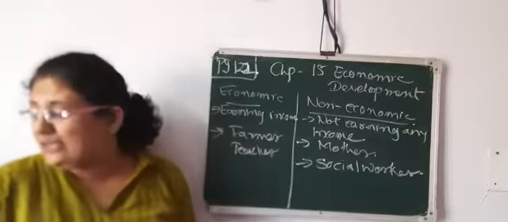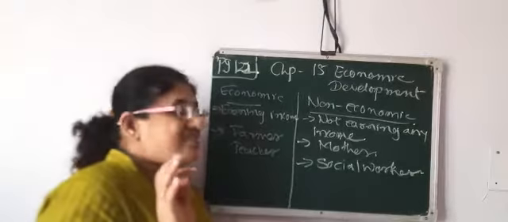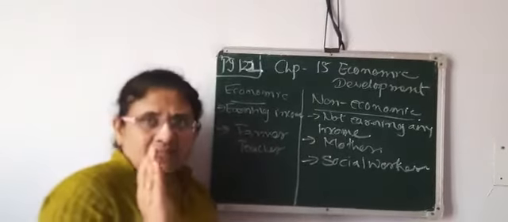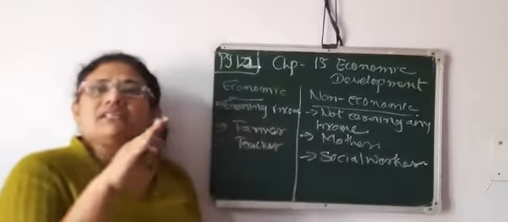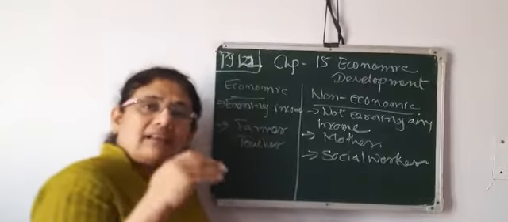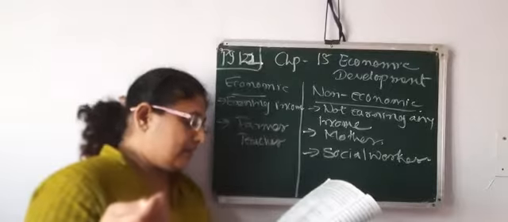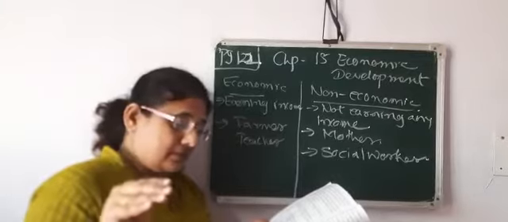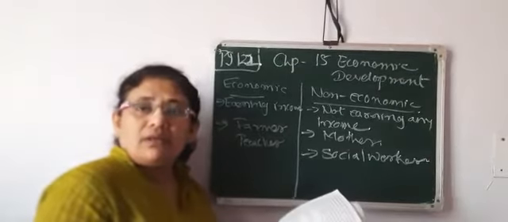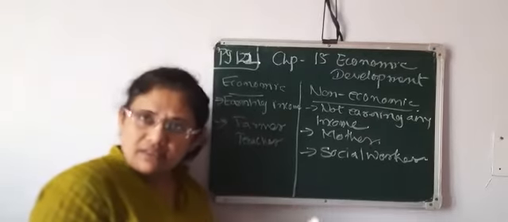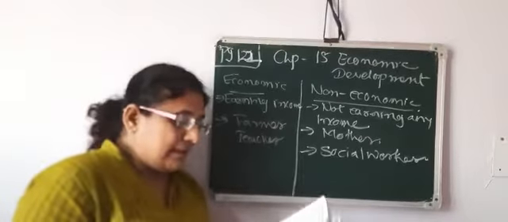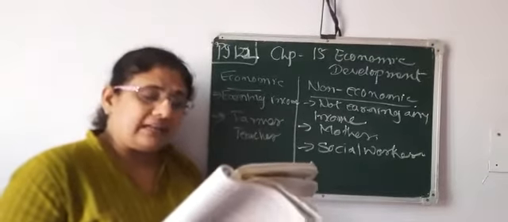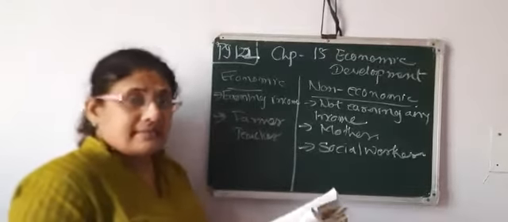Now the structure of the Indian economy. When we talk about the structure of the Indian economy, the structure is divided into three sectors. Three sectors where the activities are completely different. So that is the reason it is divided into three sectors. Various occupations and economic activities are classified into three sections, because the work is different, the occupations are different, the way of doing is different, right? One is the primary sector, second is the secondary sector, third is the service sector. The service sector is also known as the tertiary sector, right?